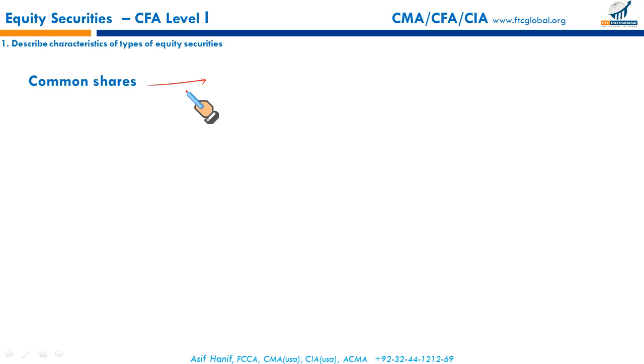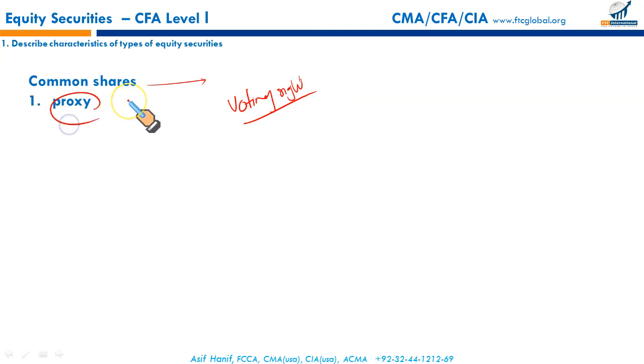So what common shares give you? Ownership interest, and this ownership interest is exercised through voting right. You use your voting right, you get the directors on the board, and those directors will protect your interest. Sometimes voting right may be exercised through proxies. Who are proxies? Shareholders who may exercise your voting right under the power of attorney.